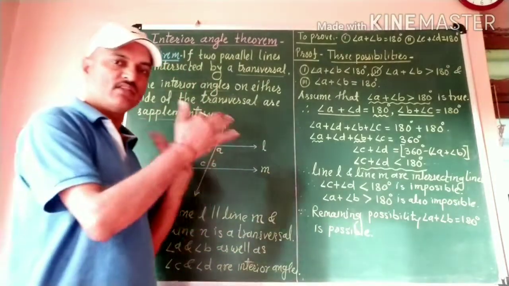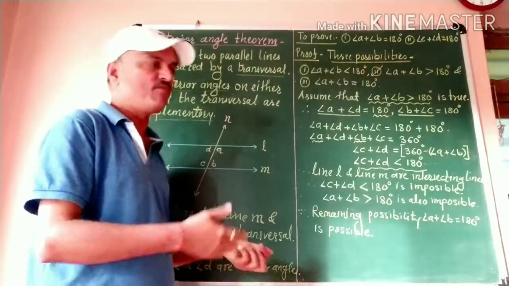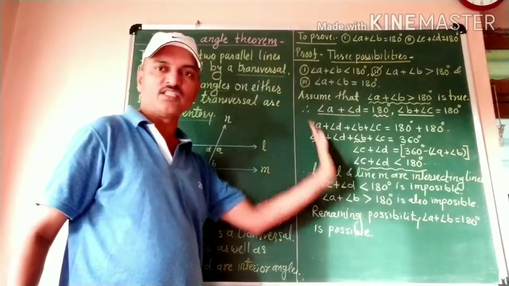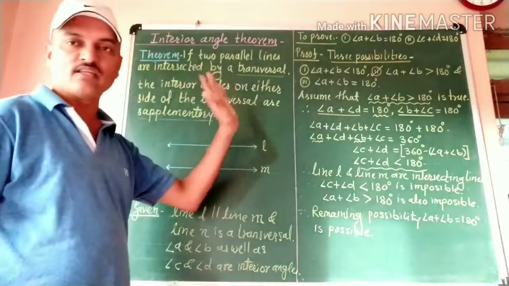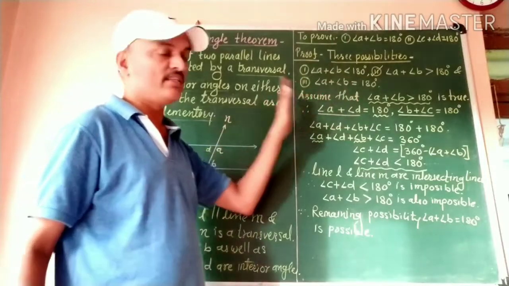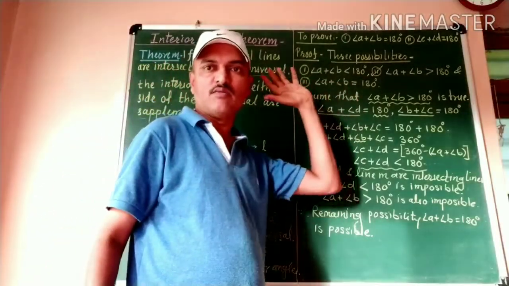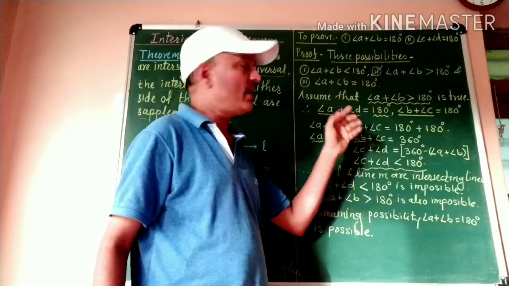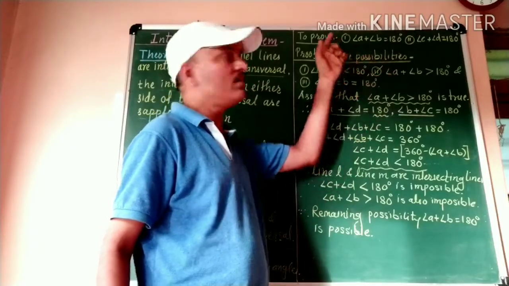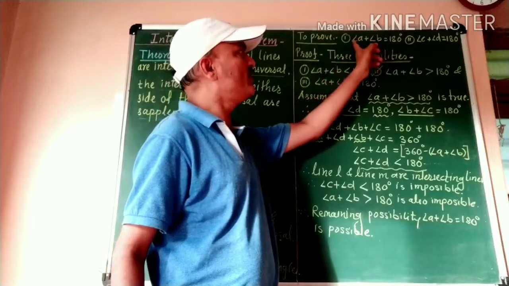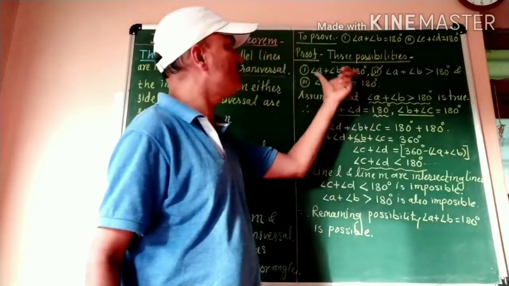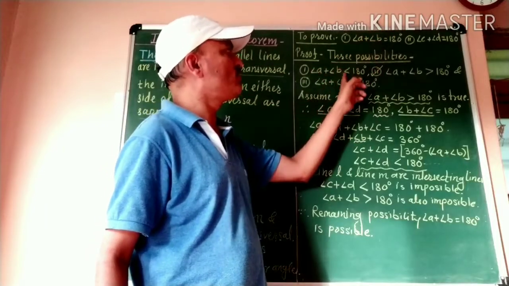Do you understand this theorem? Do you understand how we can give this proof? In this proof, at the start, we take a statement, the assumption. This assumption is totally opposite to what is to be proved. We have to prove that angle A plus angle B is equal to 180 degrees, but in the assumption we take that it is not equal to 180 degrees.